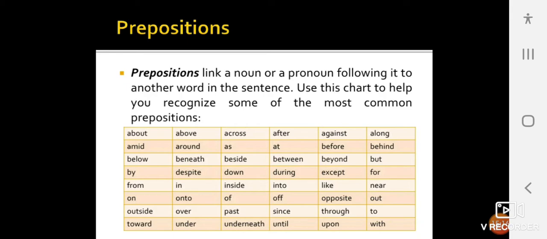Use this chart to help you recognize some of the most common prepositions: about, amid, below, by, from, on, outside, toward, above, around, beneath, despite, in, onto, over, under, across, as, beside, down, inside, off, past, underneath, after, at, between, during, into, of, since, until, against, before, beyond, except, like, opposite, through, upon, along, behind, but, for, near, out, to, with.